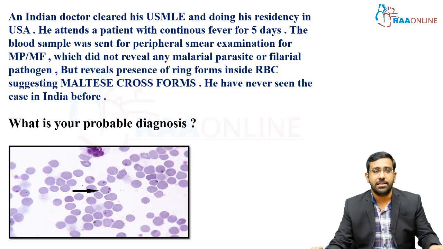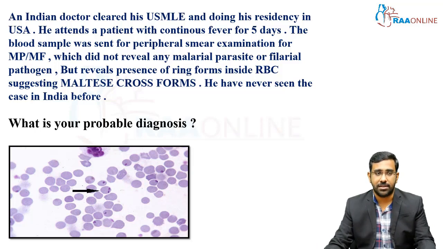So here is a case study. An Indian doctor cleared his USMLE and is doing his residency in the United States of America. He attends a patient with continuous fever for the past 5 days, and a blood sample was sent for peripheral smear examination for MPMF, which denotes malarial parasite and microfilariae. It did not reveal any malarial parasite or filarial pathogen, but reveals the presence of ring forms inside the RBC, suggesting Maltese cross form. He has never seen any such case in India before.